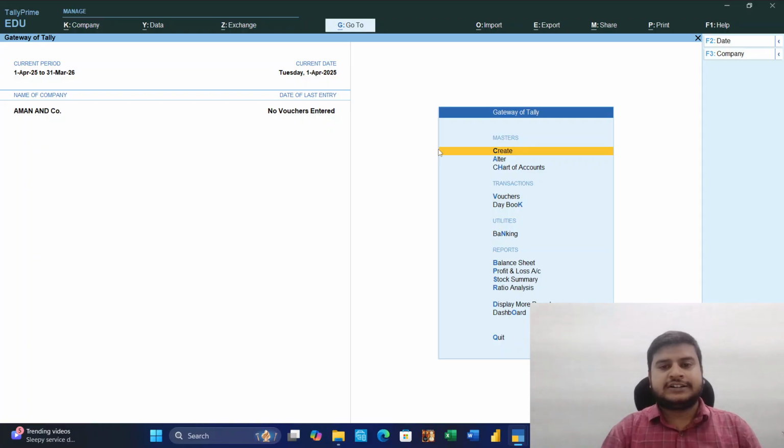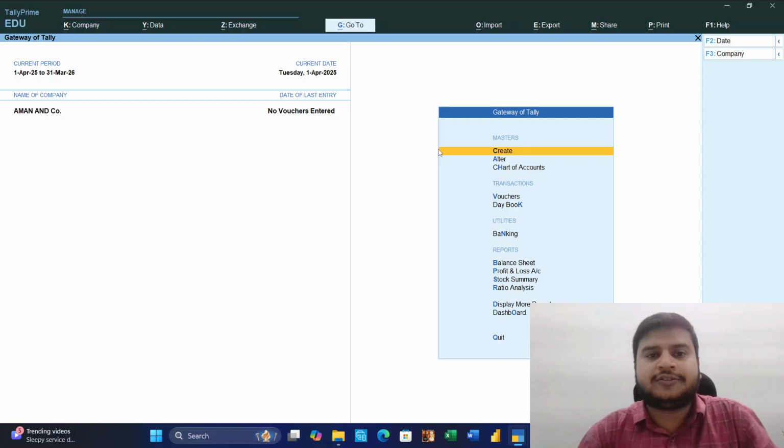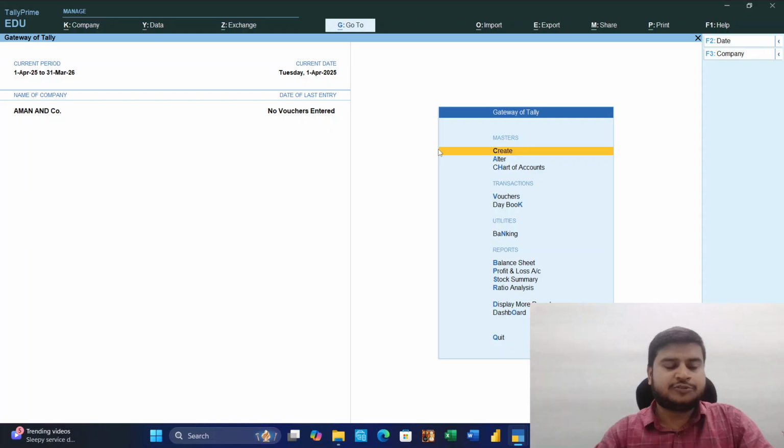Tally is basically accounting software. I would like to give a brief introduction about Tally. Why Tally? Why do we want to use Tally? Tally is one of the most popular accounting software in the world. It is used by more than 20 lakh businesses across 100 countries today. It helps companies to record their day-to-day transactions and analyze business-related data.